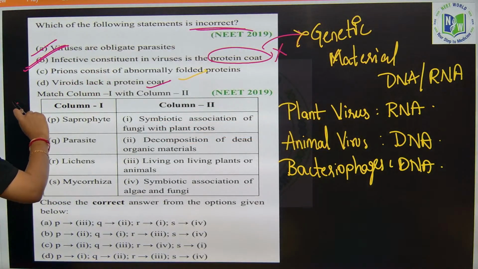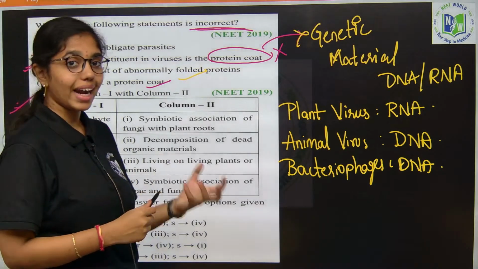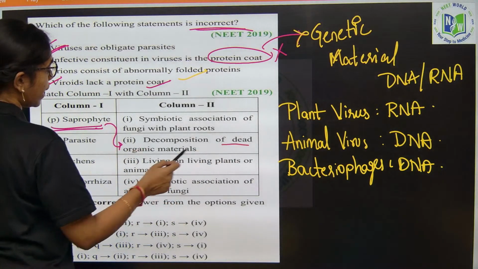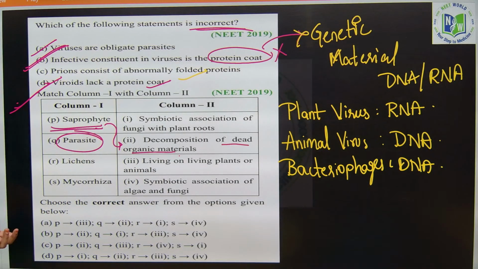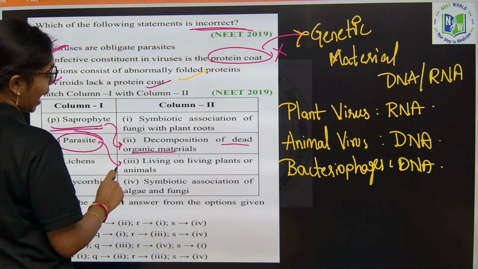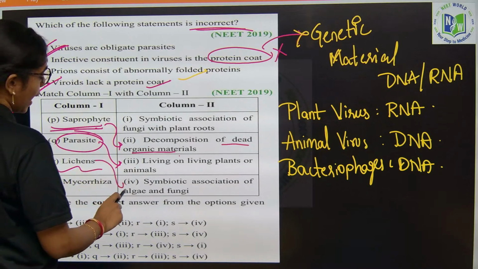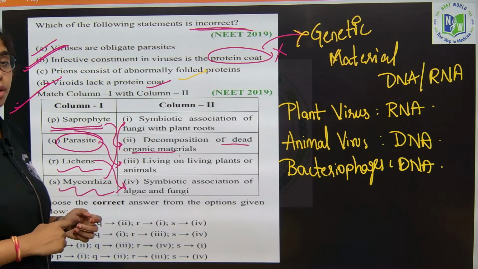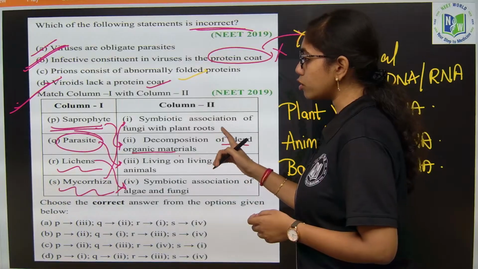Next, match the following type of question. Column 1 and column 2 is given. Saprophyte is nothing but which feed on dead and decaying organic matter. Parasites rely on living plants and animals. Lichens will show symbiotic association between algae and fungi. Mycorrhiza will show symbiotic association between roots of higher plants, for example, Pinus, and fungi.